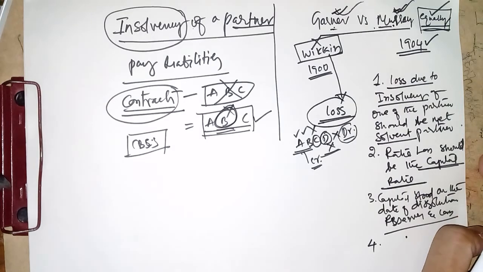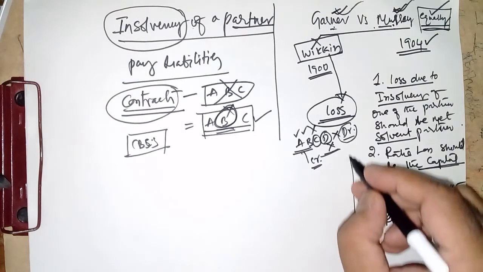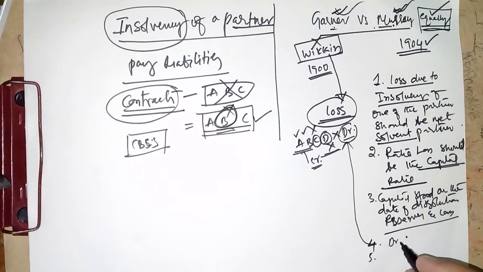So next, the most important, and the next point is the fifth point. In the sense, this is the debit balance capital partner, not liable to pay the losses.